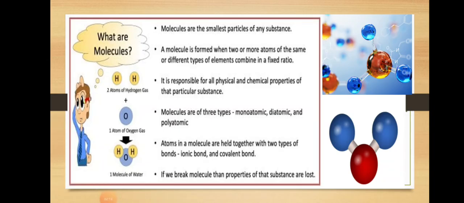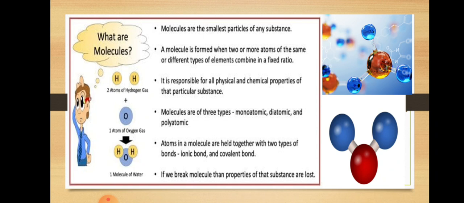What are molecules? Molecules are the smallest particles of any substance. Atoms join together to make a molecule. A molecule is made up of two or more atoms chemically joined together. A molecule is formed when two or more atoms of the same or different types of elements combine in a fixed ratio. It is responsible for all physical and chemical properties of the particular substance.